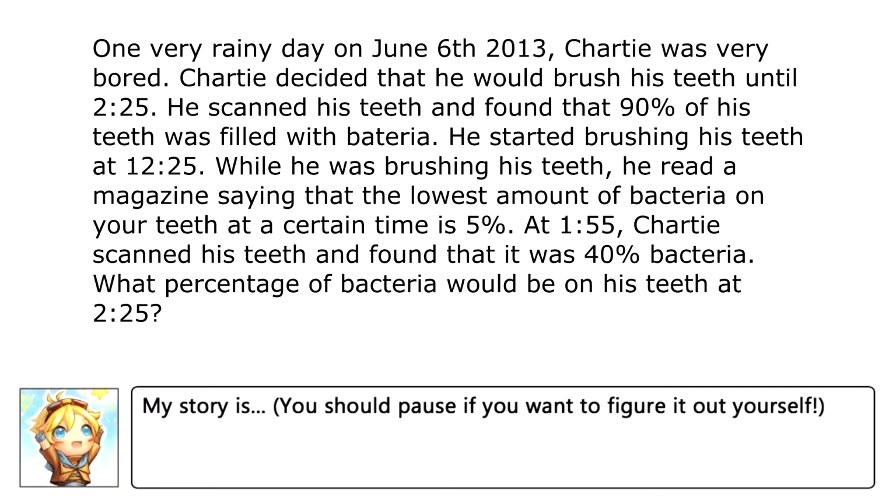While he was brushing his teeth, he read a magazine saying that the lowest amount of bacteria on your teeth at a certain time is 5%. At 1:55, Charlie scanned his teeth and found that it was 40% bacteria. What percentage of bacteria would be on his teeth at 2:25?